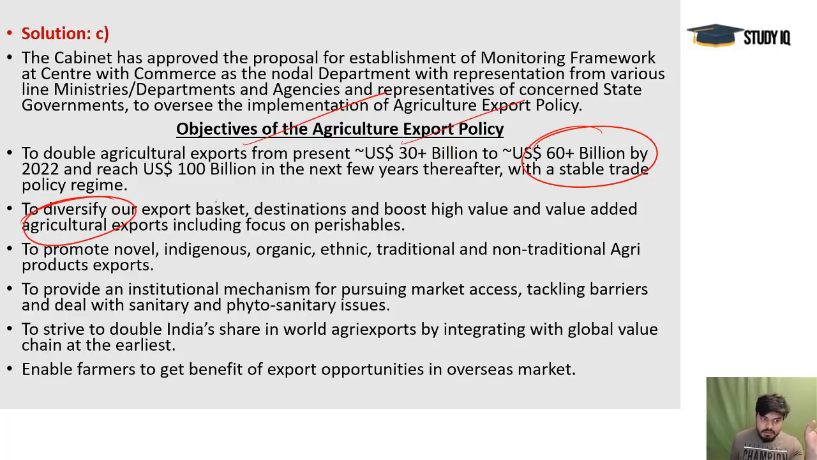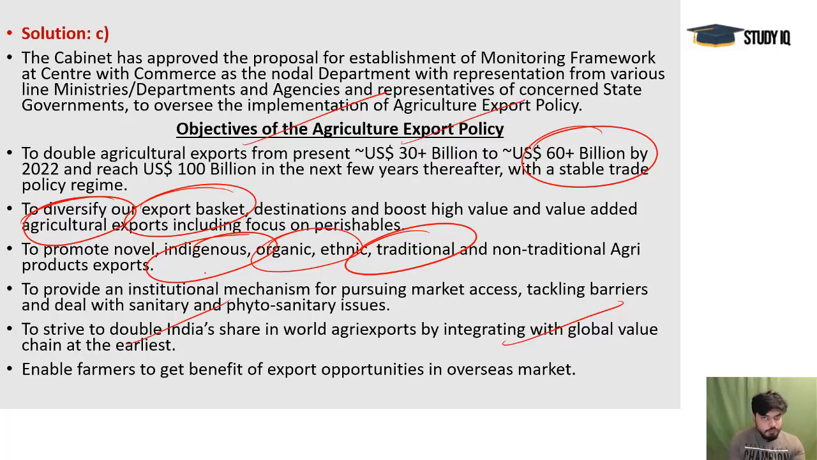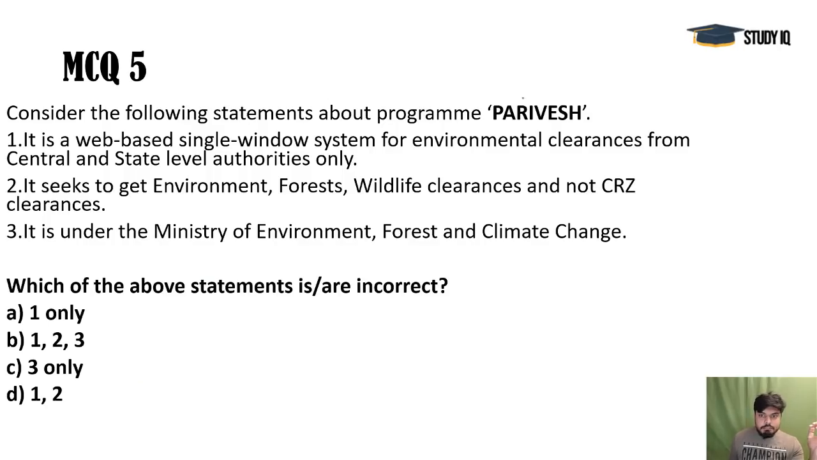We are diversifying our export baskets and promoting indigenous, organic and ethnic, all important non-agriculture products also, and integrating with the global value chain as early as it is possible. So that's our goal. Next, Parivesh.